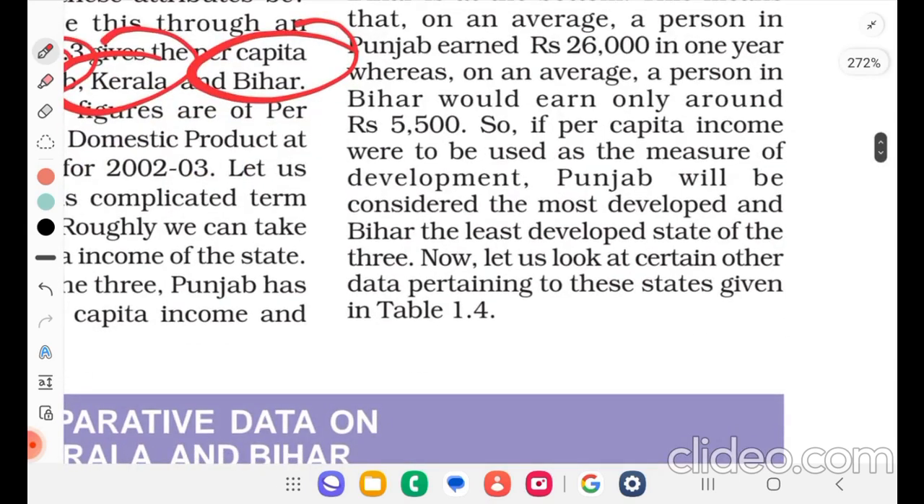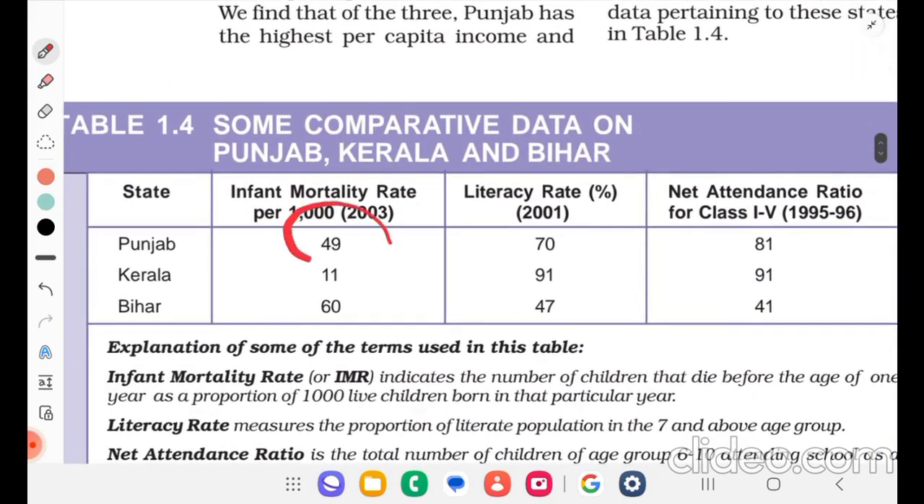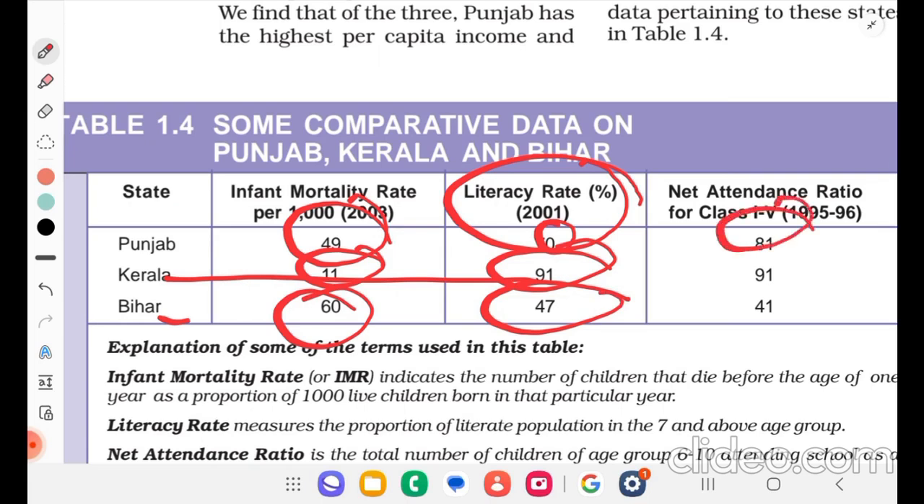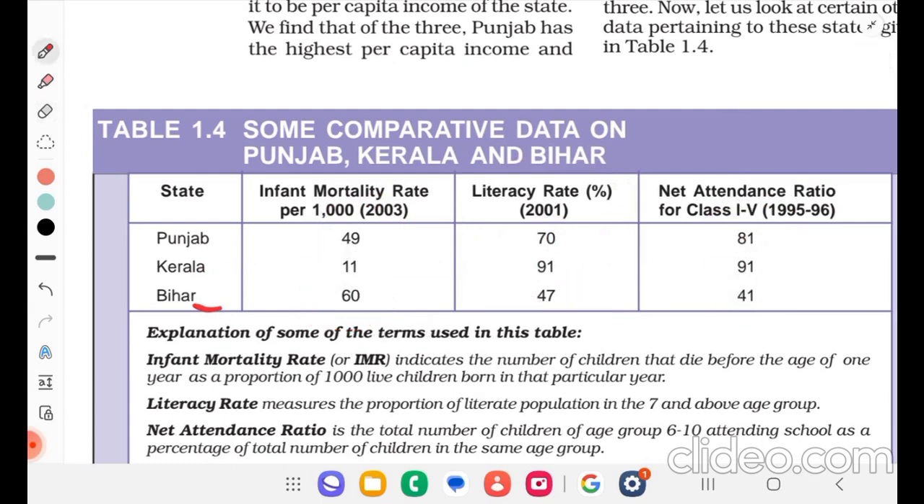Now, let us look at certain other data pertaining to these states given in the table. Infant mortality rate in Punjab is 49. In Kerala it's only 11. But in Bihar it is 60. Literacy rate in Punjab is 70%, whereas in Kerala it is 91%, and in Bihar it is 47%. Net attendance ratio for class 1 to 5 is 81% in Punjab, 91% in Kerala and 41% in Bihar. So these are the parameters other than income.